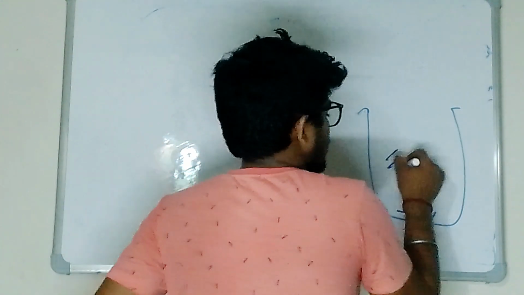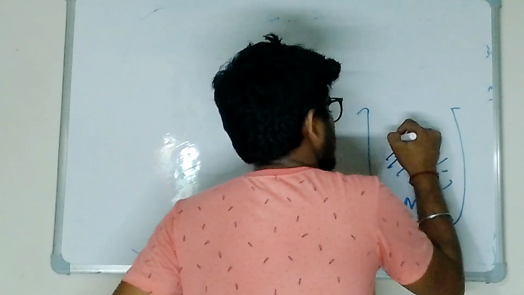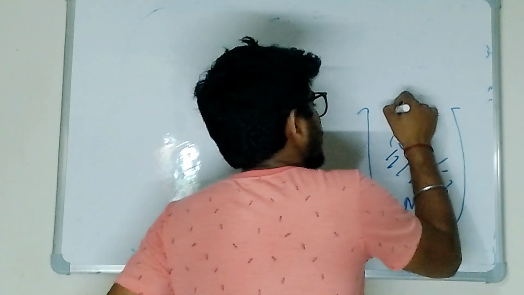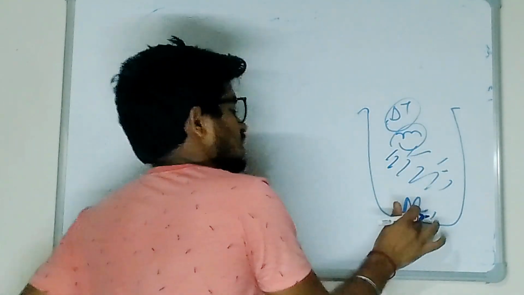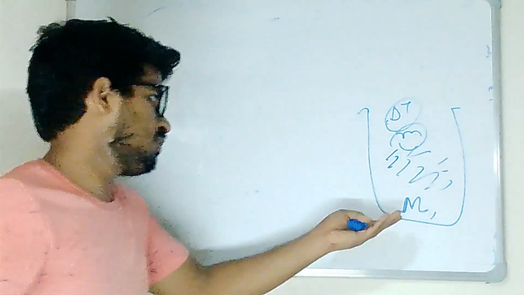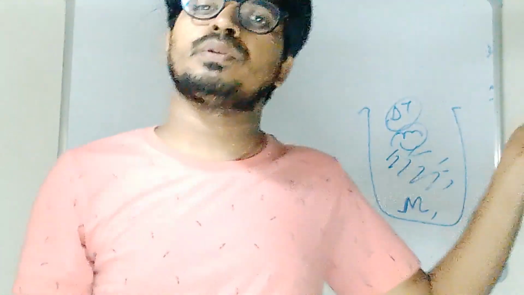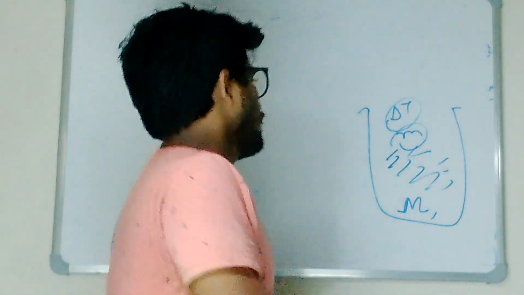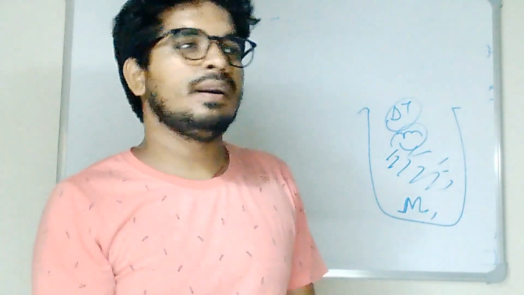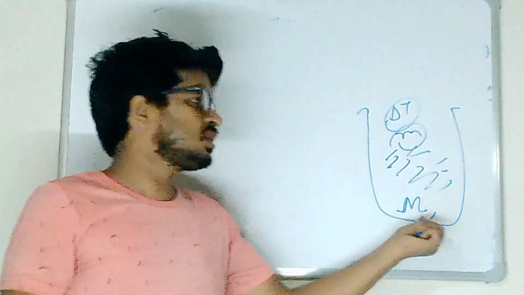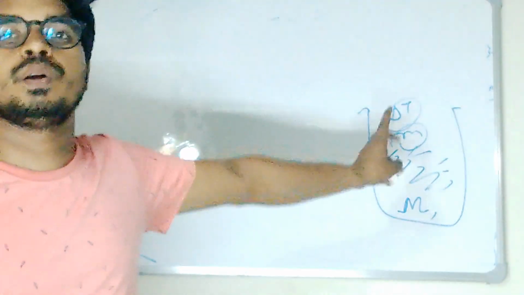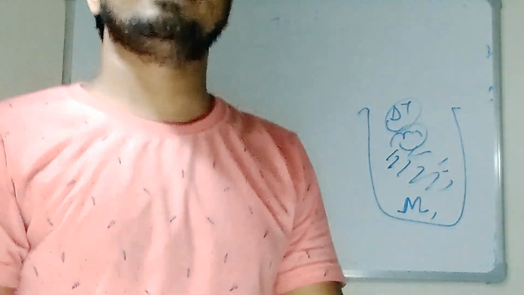Suppose inside it there is water whose mass is small m. I am raising the temperature of the whole body, this container, and whatever the temperature of the container rises by, that will be the temperature rise for the water as well. Suppose this temperature is rising by delta T, so obviously the temperature of this container will also rise by delta T. Am I right, all of you? So what I am saying is, what amount of heat did I give to this water?